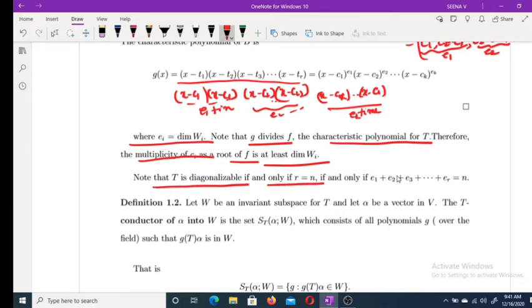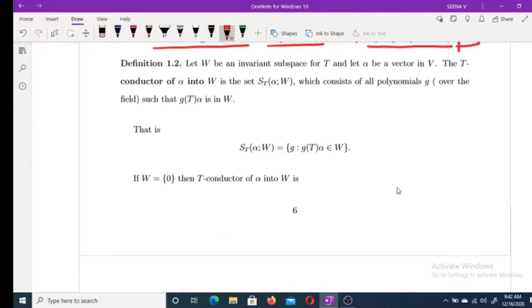What about dimension? T diagonalizable means we have three equivalent conditions. The dimension of V equals the dimension of W1 plus etc. plus the dimension of W_r. Therefore, here e1 plus e2 plus etc. plus e_r equals the dimension of V, which is n.